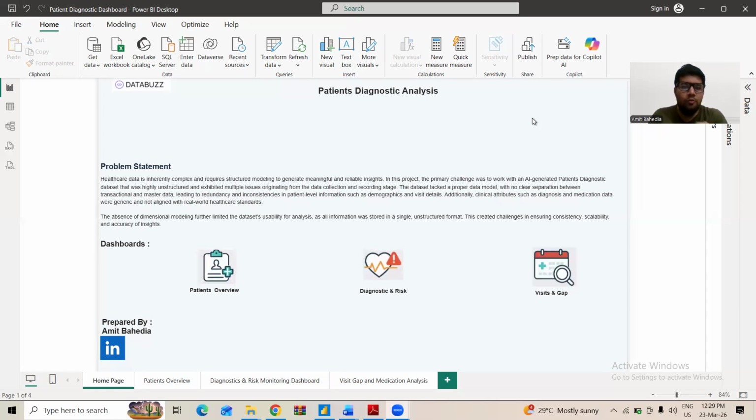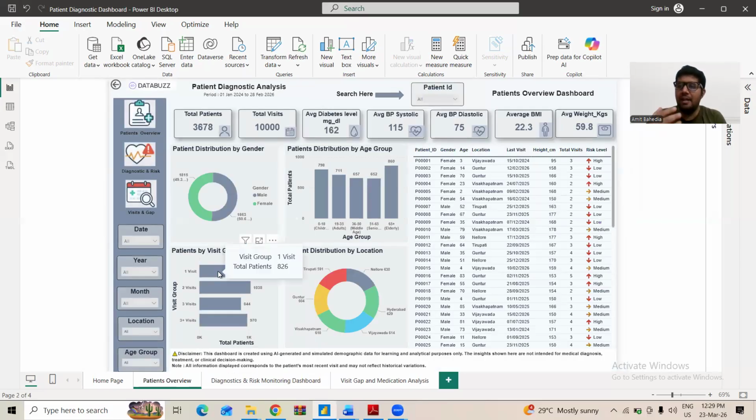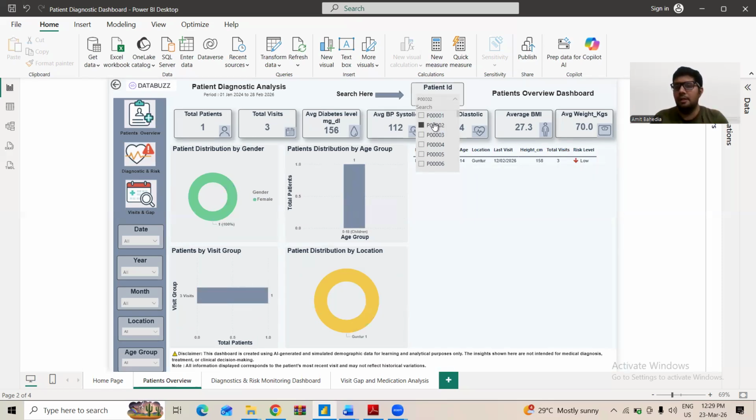It's like that. So for this particular challenge, I have prepared two dashboards. So first dashboard is on the patient overview. This dashboard is about the information of the patient, demographic and geographic, and some clinical parameters along with the risk level. So you can see that I have included few KPIs like the diabetes level, blood pressure level of the patient, both systolic and diastolic, average BMI of the patient, average weight of the patients, and if I need to see any specific information about any patient, I just select the patient ID, just like any hospital can select the patient ID and they get all the information about that particular patient. So here also we can do the same thing.